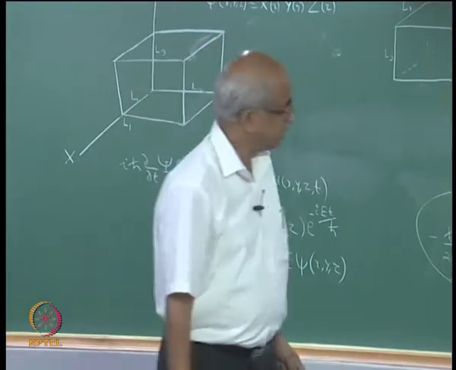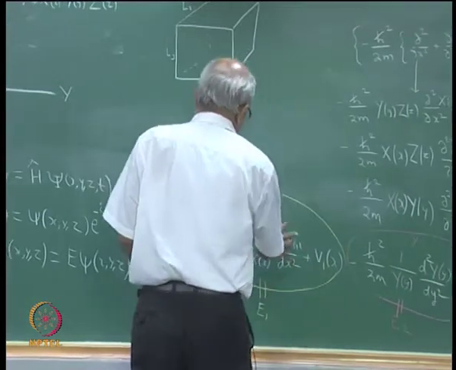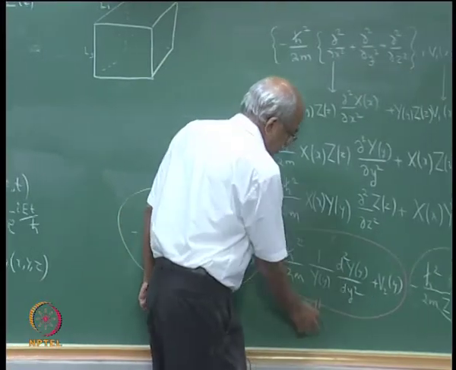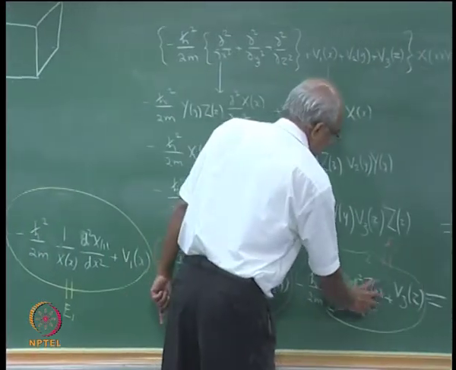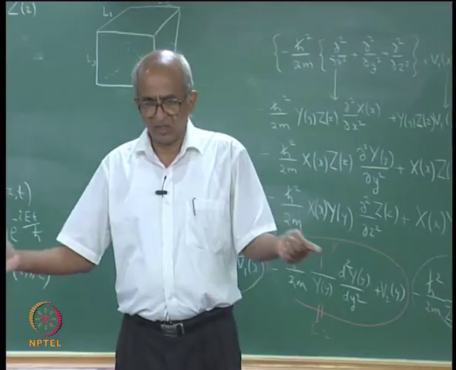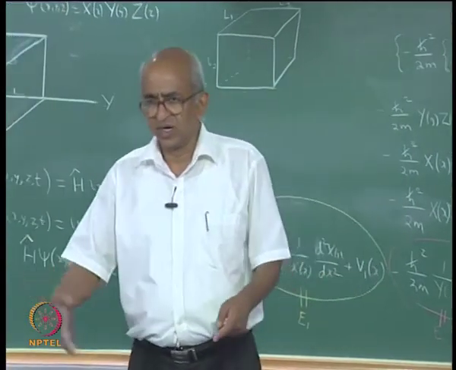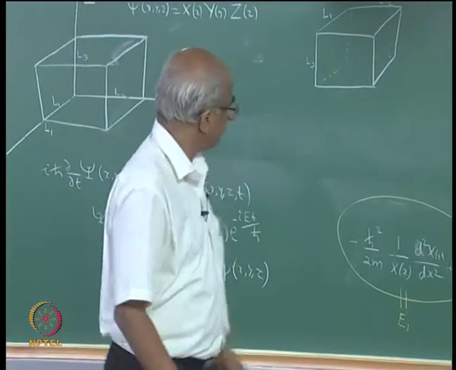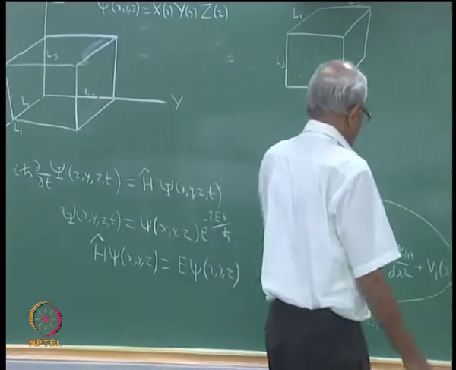What are the three separate equations? This must be equal to a constant which I call E1, this must be equal to another constant E2, and this must be equal to a third constant E3, and the sum of these three constants must be equal to the total energy of the system. So, let us look at these equations.